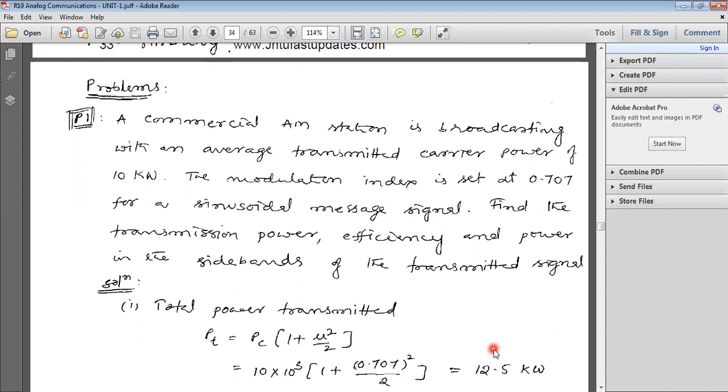Find the transmission power, efficiency and power in the side bands of the transmitted signal.